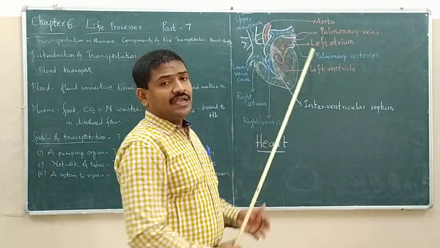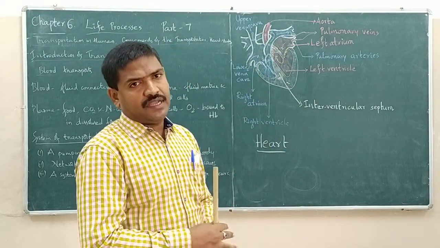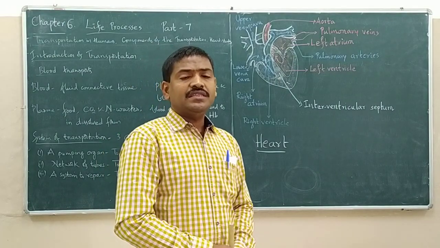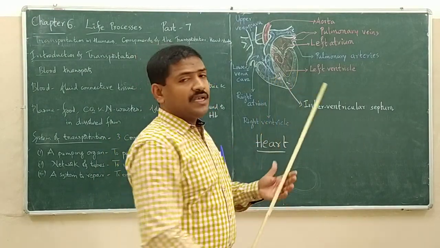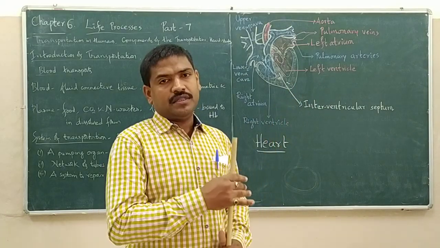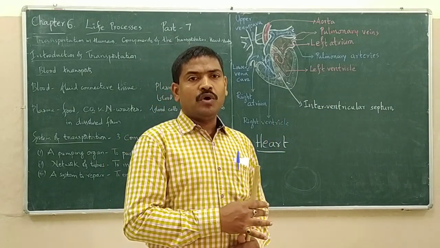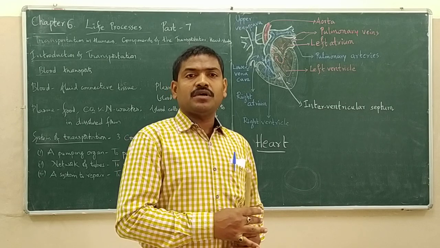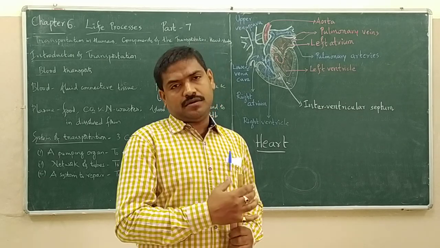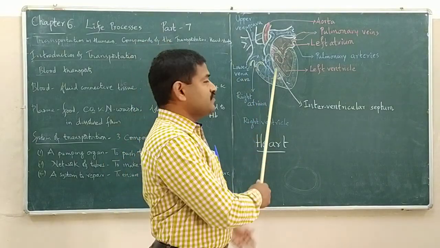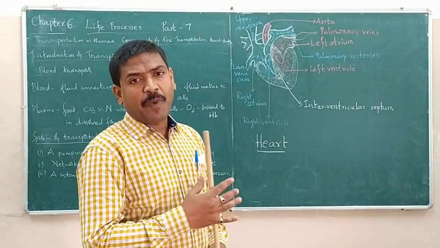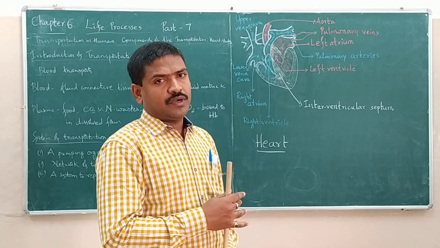Atria basically receive the blood, and ventricles basically pump out the blood. So the top 2 chambers are to receive the blood from body parts, and the bottom 2 chambers, that is ventricles, are to pump out the blood to all body parts.